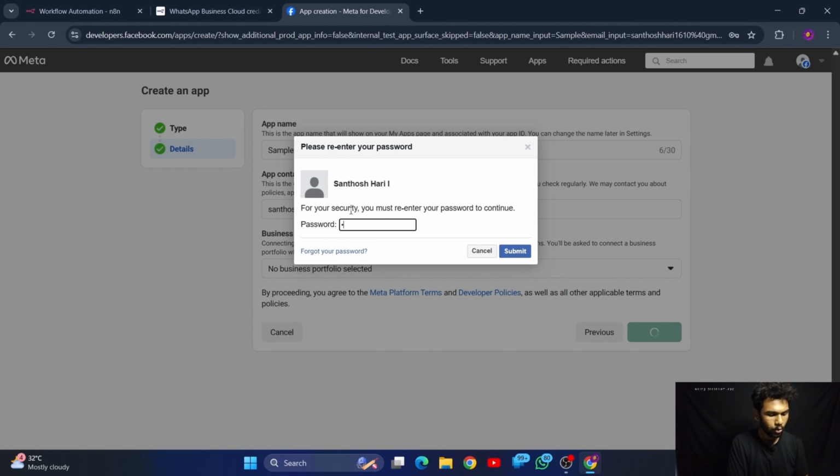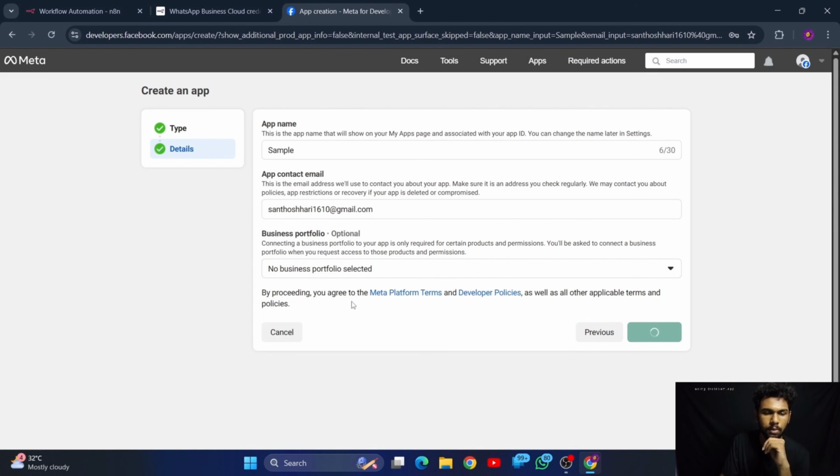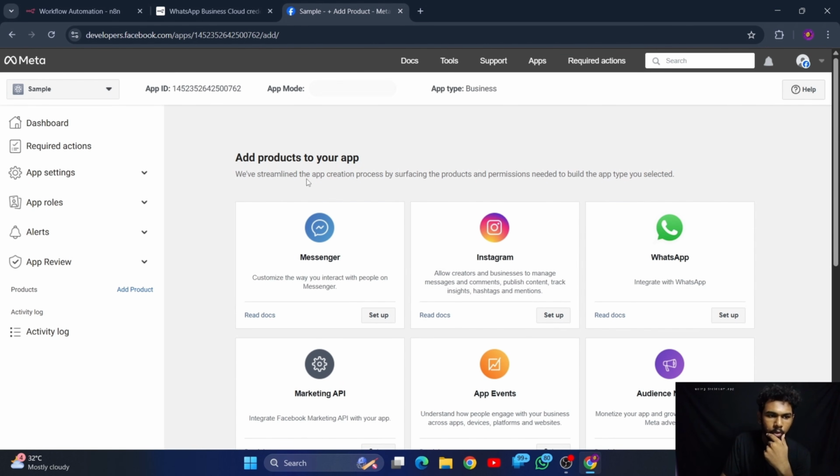Here you have to put a password for your app. Let me give one password and let's give submit. Well, it is loading. Okay, now this is how the dashboard of a created app will look. Here you have the app ID. This is what our client ID is gonna be.